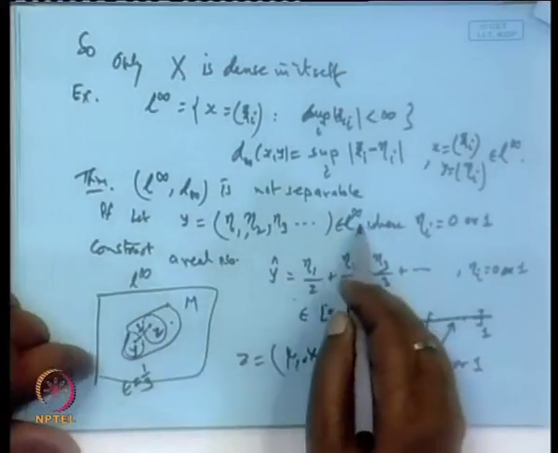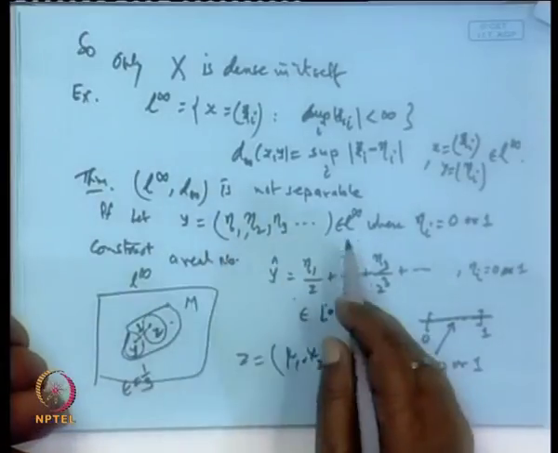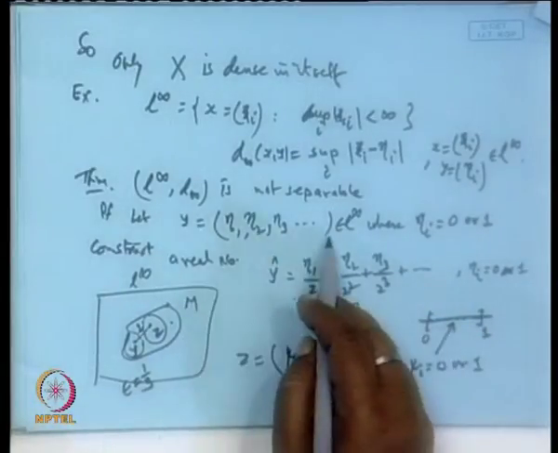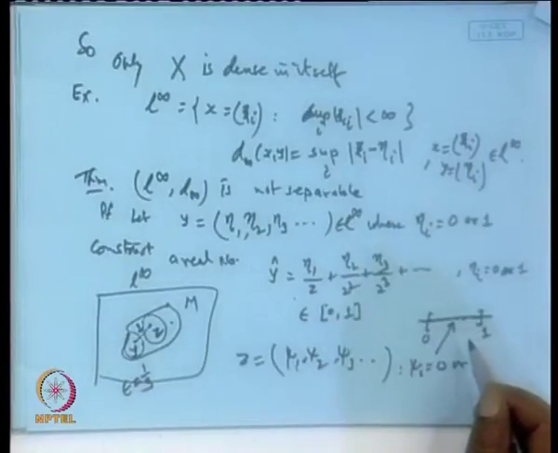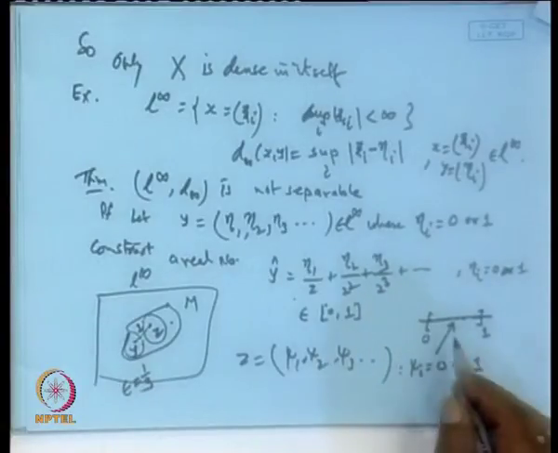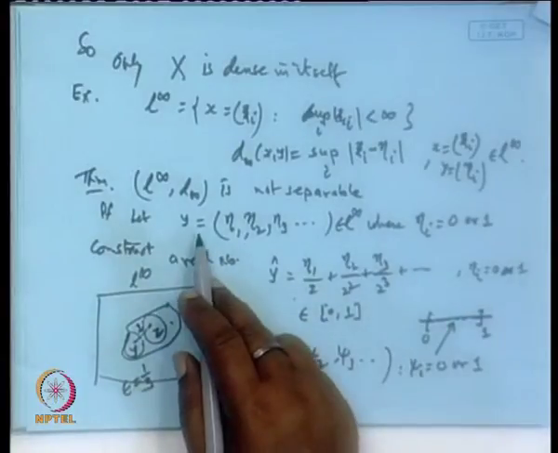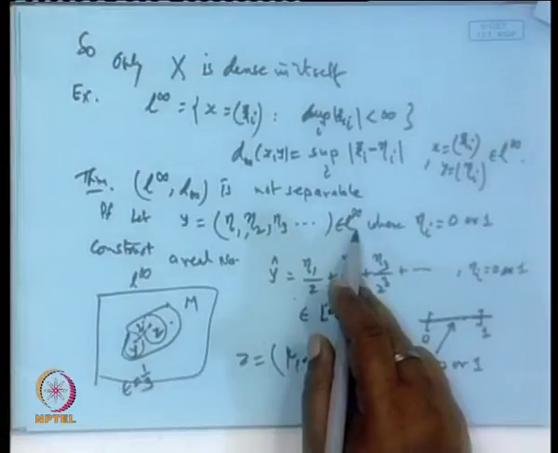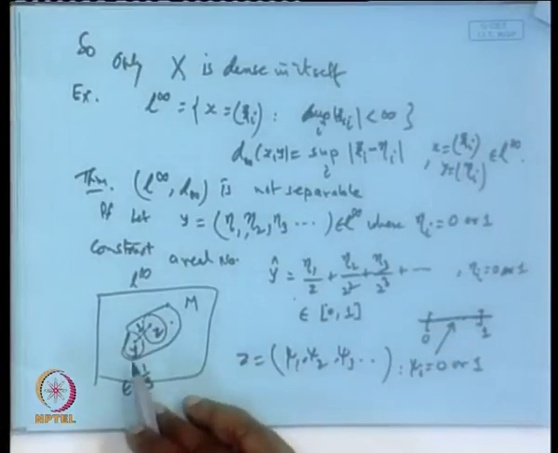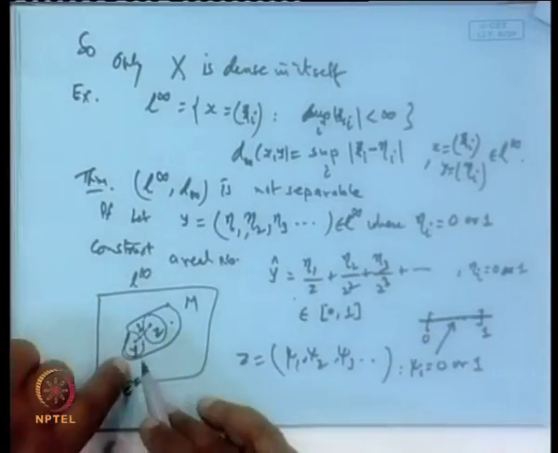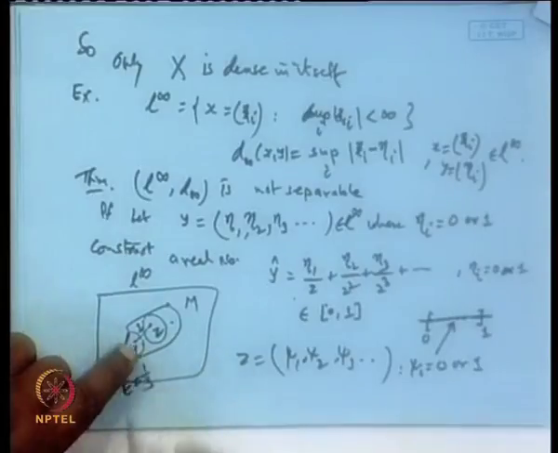So, how many sequence points do we have in L infinity, countable or uncountable? Corresponding to each point on 0, 1, we get one point in L infinity, but 0, 1 is an uncountable set. Clear? So, there are uncountably many points y hat. Therefore, correspondingly we have uncountably many points in L infinity, that is in the set M. So, M is an uncountable set. Now, we are drawing balls around each point which are disjoint.